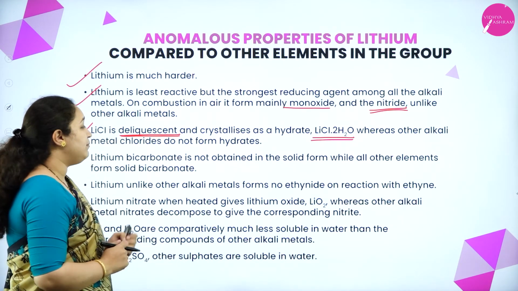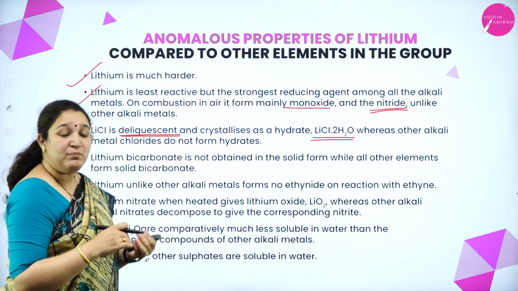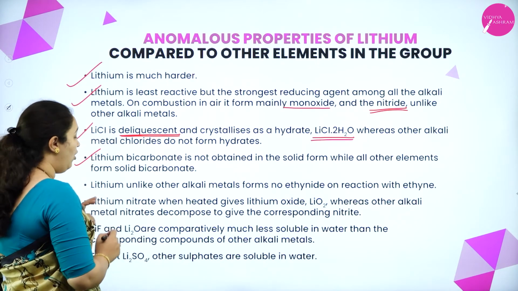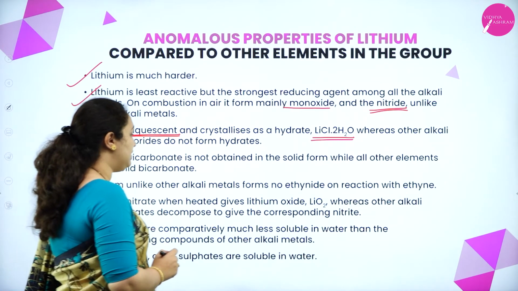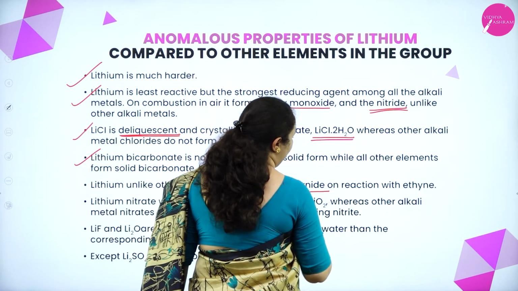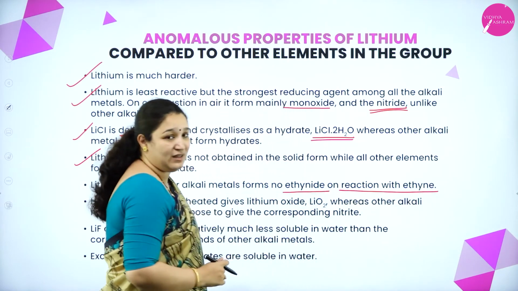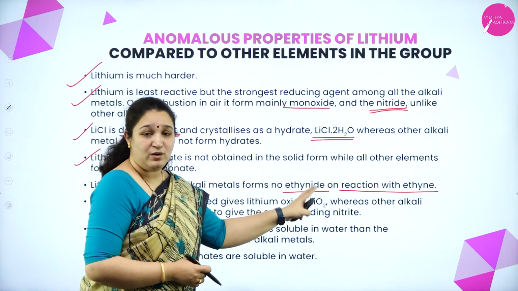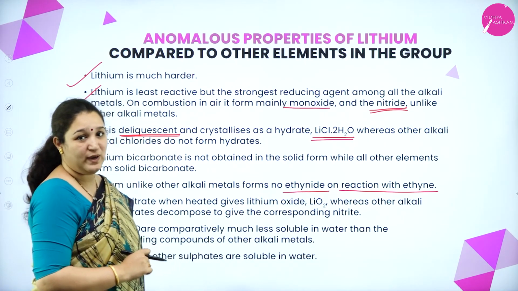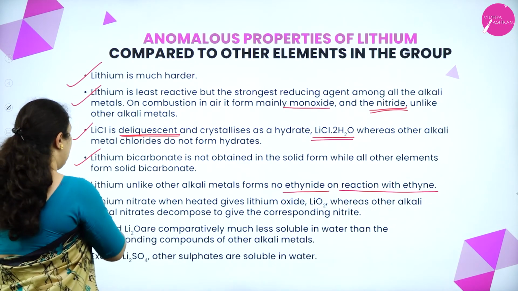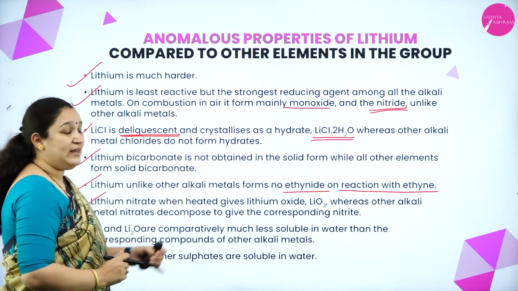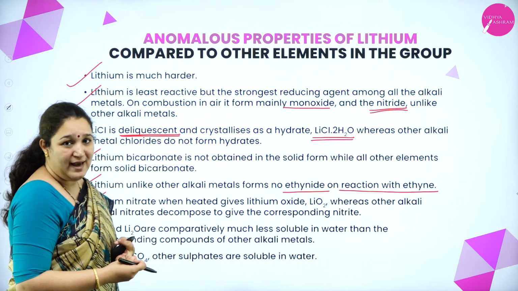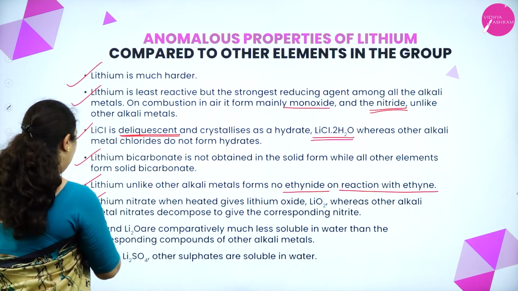Next, lithium bicarbonate is not obtained in solid form, but for all the other alkali metals, it is obtained in the solid form. Also, lithium, unlike other alkali metals, forms no ethanide on reaction with ethyne. When ethyne reacts with an alkali metal, it will form ethanide, but lithium will not react this way like the other alkali metals. Next we have lithium nitrate. When heated, it will form lithium oxide, nitrogen dioxide as well as oxygen gas, unlike the other alkali metals.